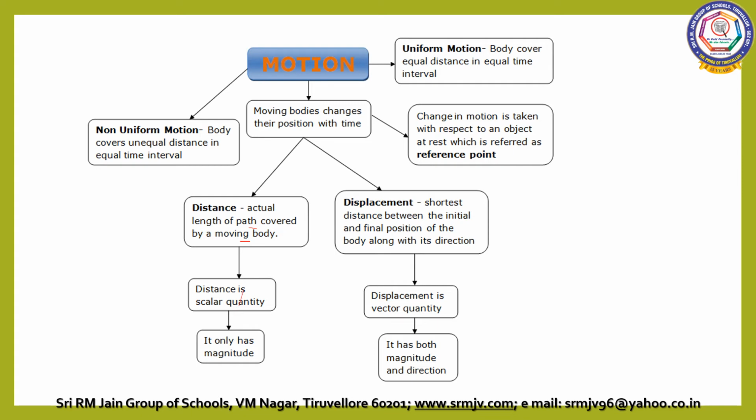Now displacement. It is the shortest distance between the initial and final position of the body along with a direction. Displacement is a vector quantity. What is a vector? It has both magnitude and direction. Now, two types of motion. What are the two types of motion? Non-uniform motion and uniform motion. Uniform motion means the body covers equal distance in equal intervals of time. If the body covers unequal distance in equal intervals of time, then it is called non-uniform motion.